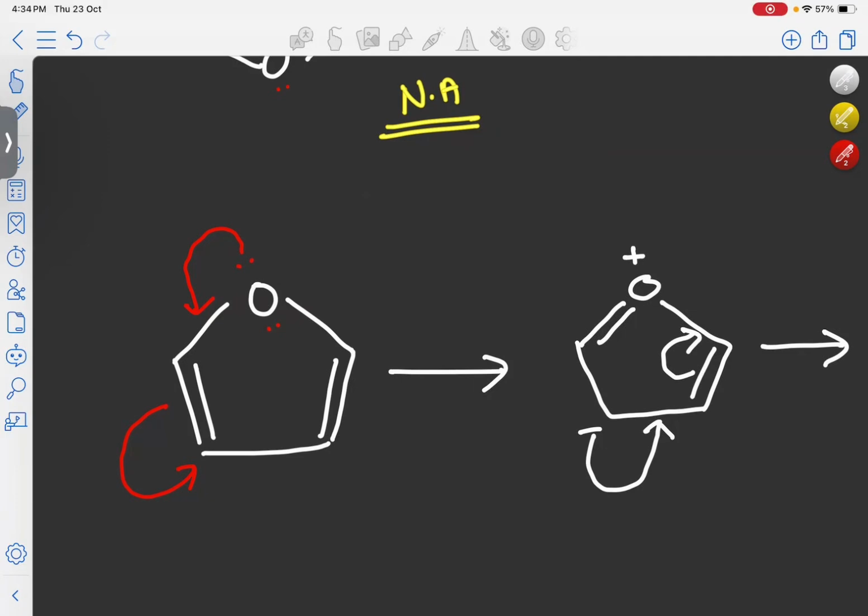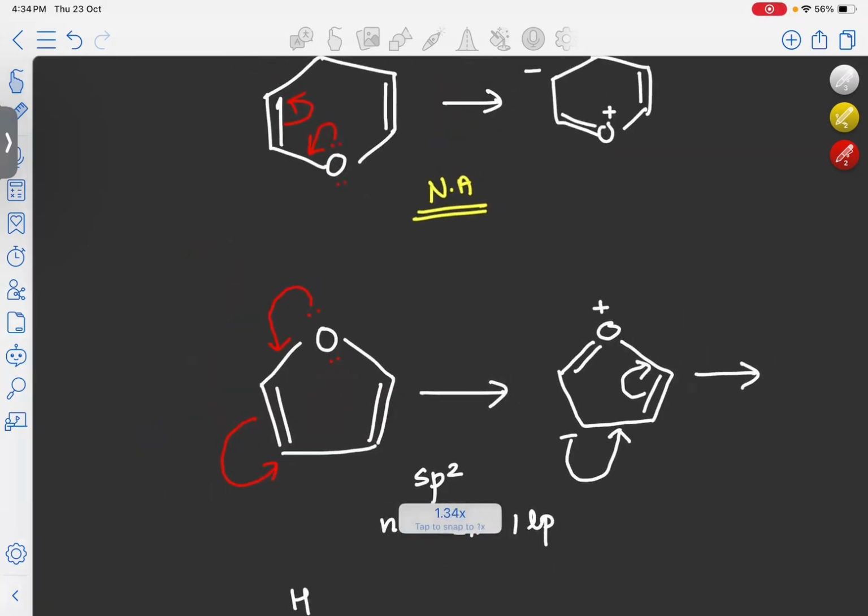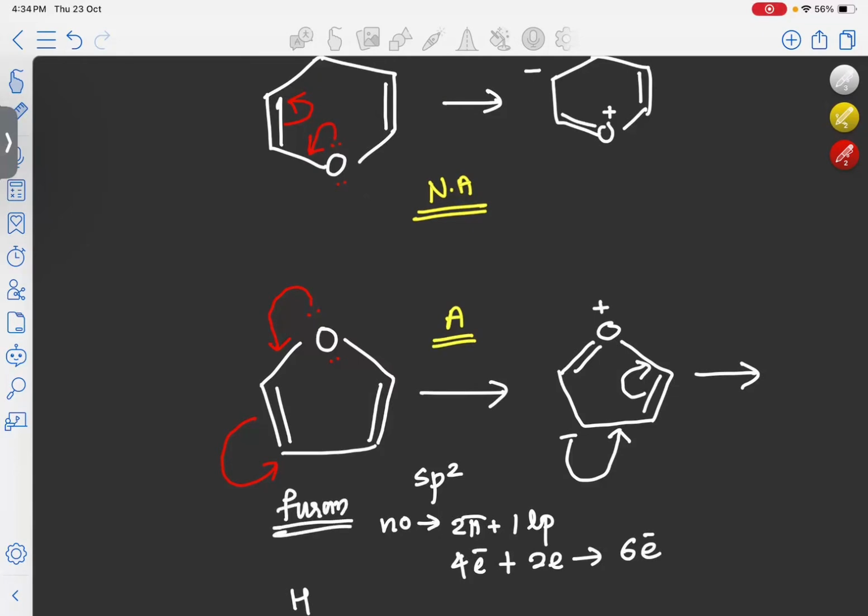If you are looking here, now every atom in our molecule is sp2 hybridized, and the number of electrons which are taking part in conjugation is 2 pi bonds and 1 lone pair. So 2 pi bonds will be 4 electrons, and 1 lone pair will be 2 electrons. So a total of 6 electrons is participating. So this molecule will become aromatic. Okay. The name of this molecule is furan. So we have seen that furan is aromatic because it is cyclic and conjugated and also planar, since all the atoms are sp2 hybridized and there are 6 electrons present in furan.